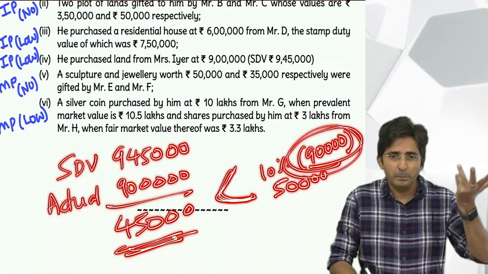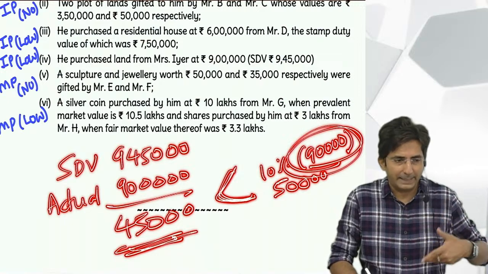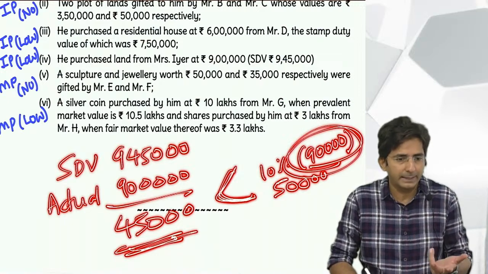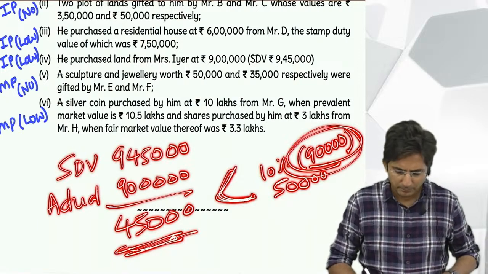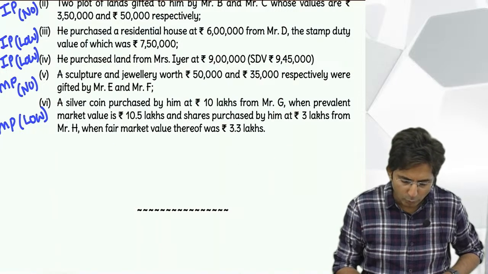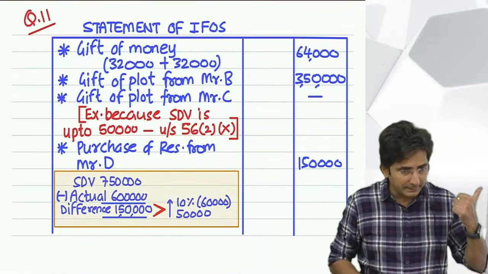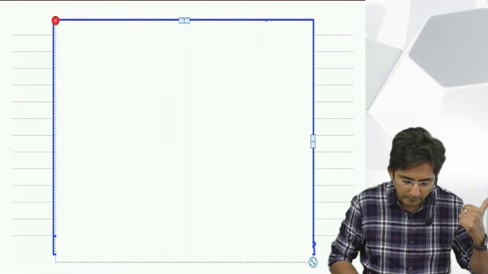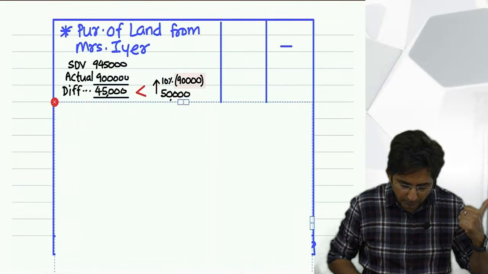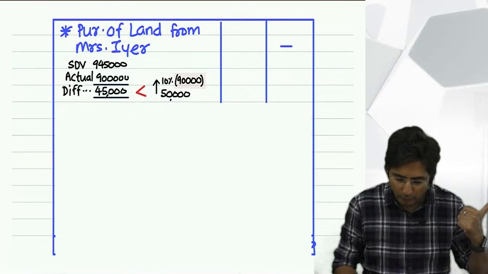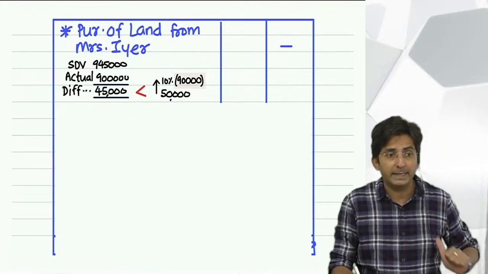When you buy a big property, you have the tendency of doing negotiation and bargaining. Because of that, you might have got the difference, but that's exempt. So show the presentation in the same manner. I have shown here, look here. But in the outer column a dash is put because it is becoming exempt.